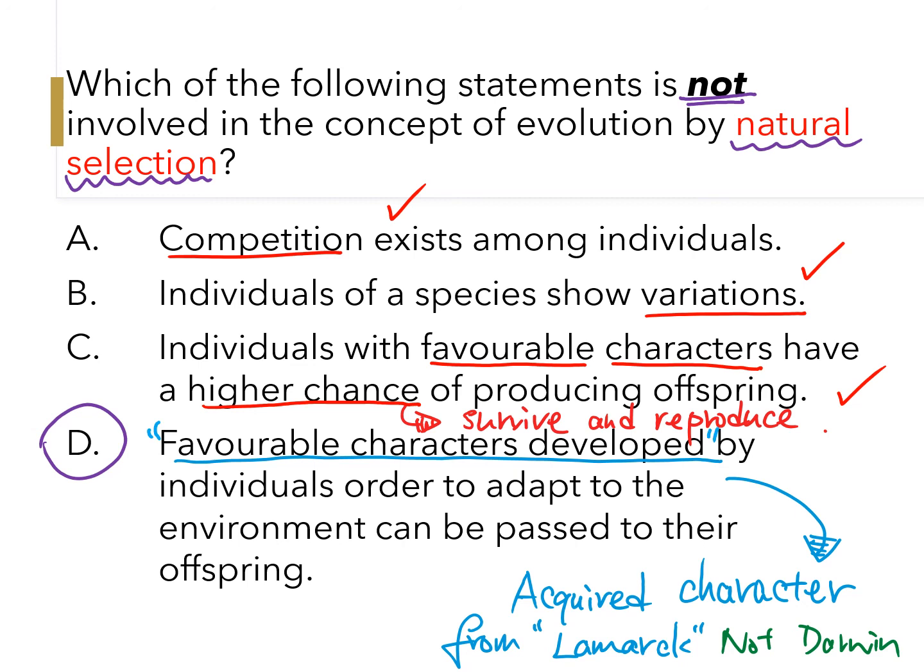This is already a wrong concept, because when you say a favorable character is developed by somebody, you are referring to the acquired character. An acquired character means that when you stretch your neck more, your neck becomes longer. This concept is given by Lamarck, but not Darwin. So D is not a concept involved in natural selection. It's a concept by Lamarck.